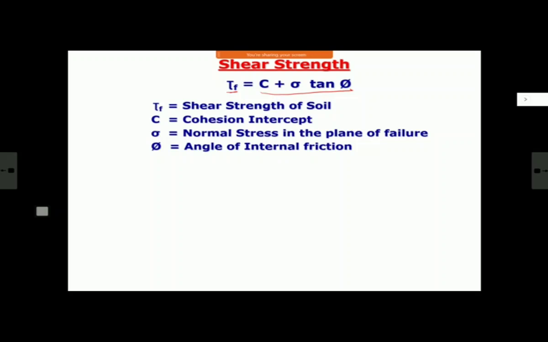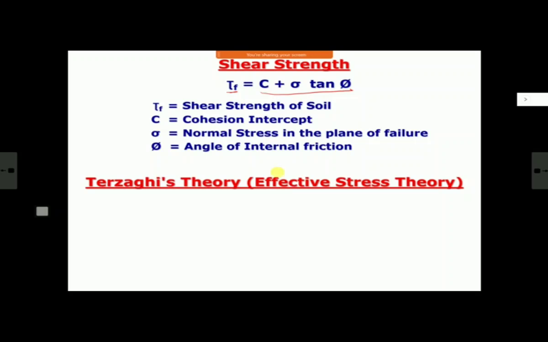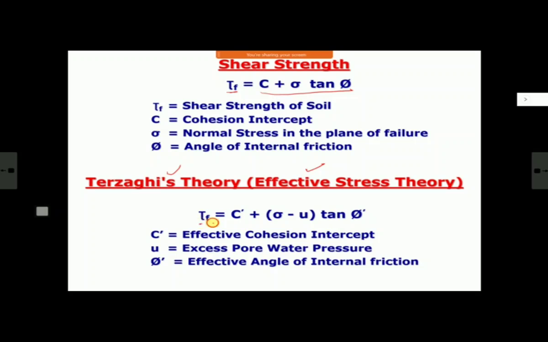But whenever there is pore water pressure, your shear failure is governed by effective stress and not by total stress. As I told you, this is Terzaghi's theory. Then the equation is shear stress at failure equal to C dash, where C dash is the effective cohesion intercept, plus normal stress minus U, where U is pore water pressure, times tan phi dash, where phi dash is the effective angle of friction. Now you see here, immediately after application of load, your U is maximum.